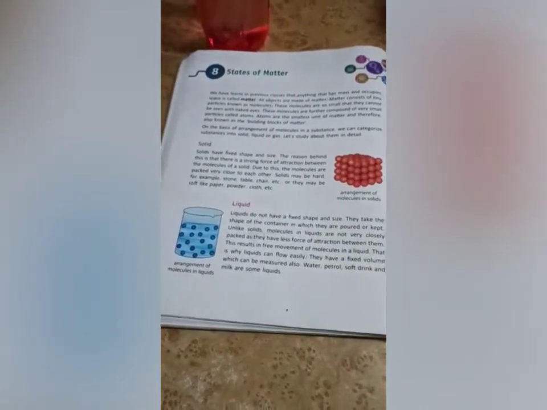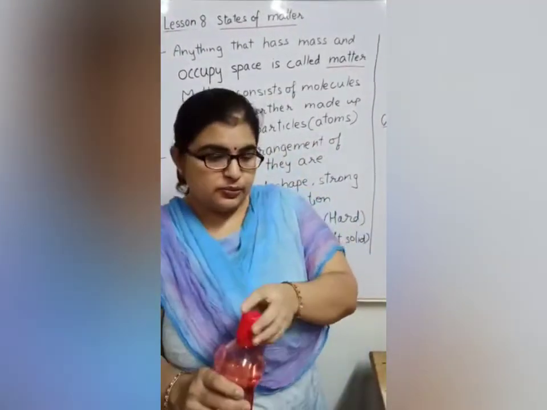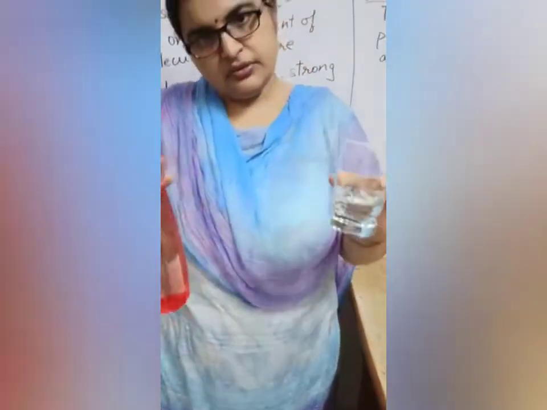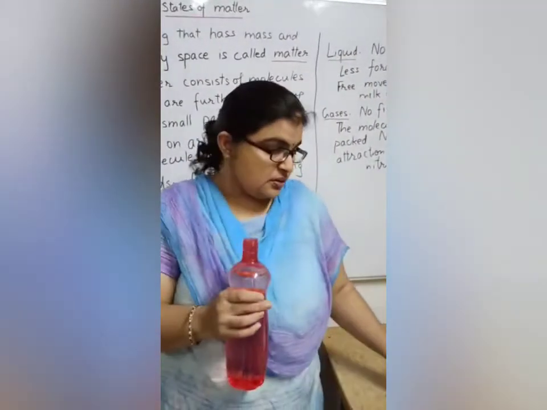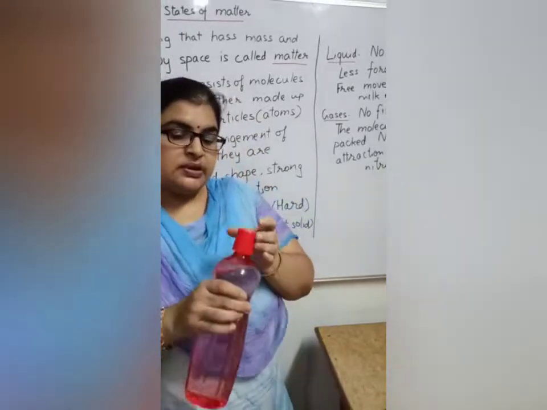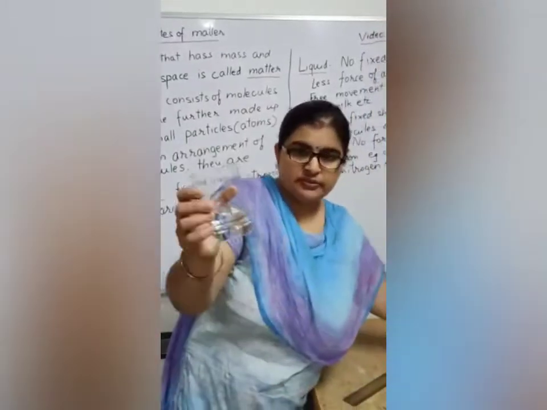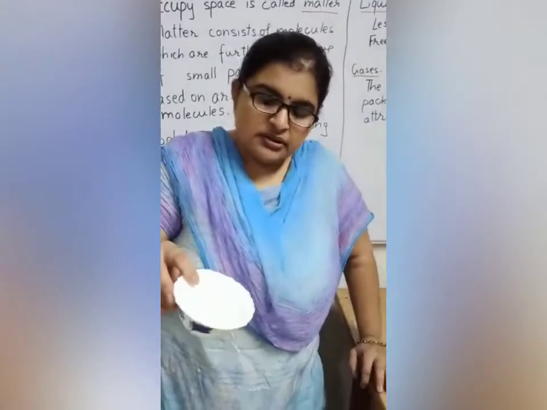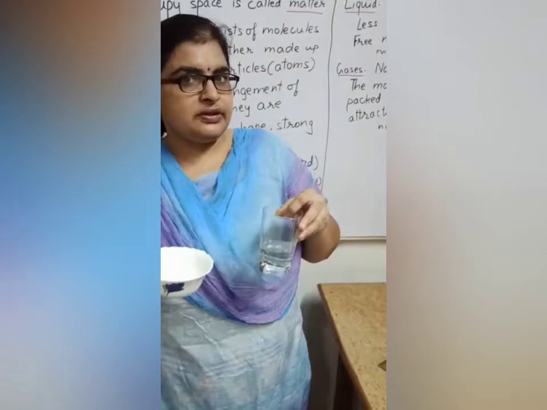Okay. Now let me give you an example. This is water, it is taking the shape of a bottle. I pour it in a glass, it is taking the shape of the glass. So liquids can flow easily when we change their container. Whatever container we put it in, it takes that shape, the bottle or the glass. Then here I have collected some milk. These two are examples of liquids having less forces of attraction.